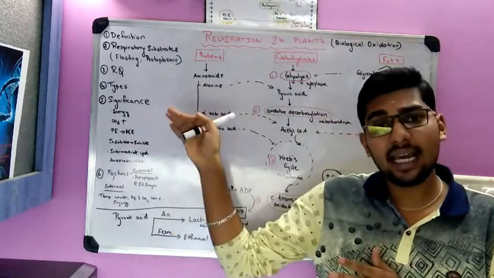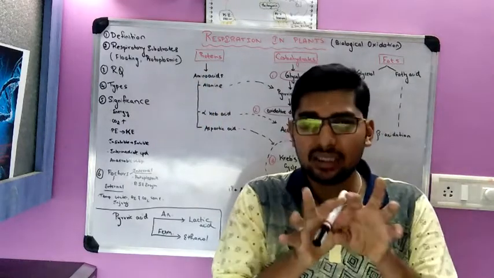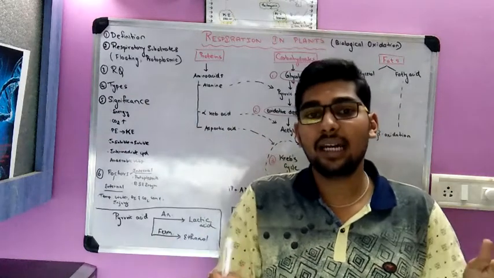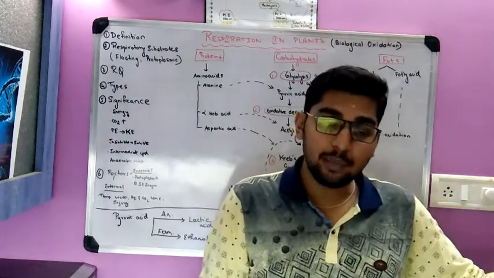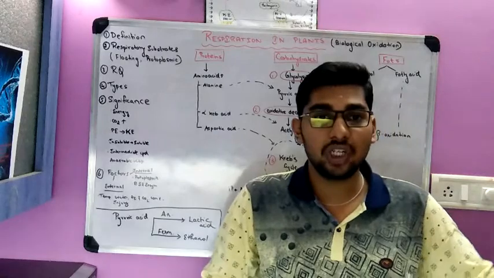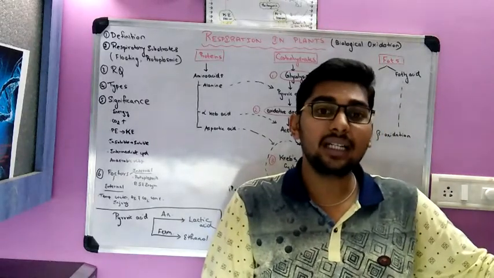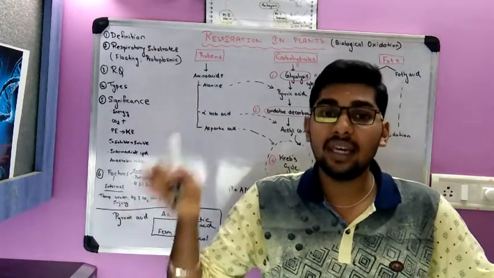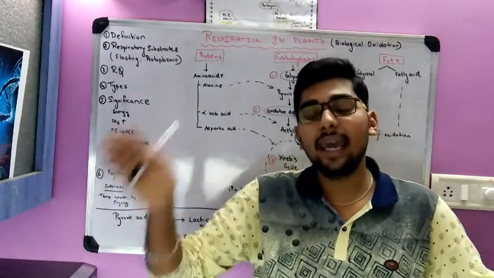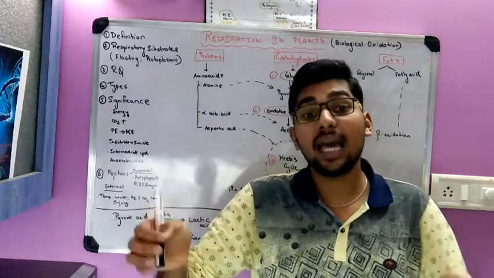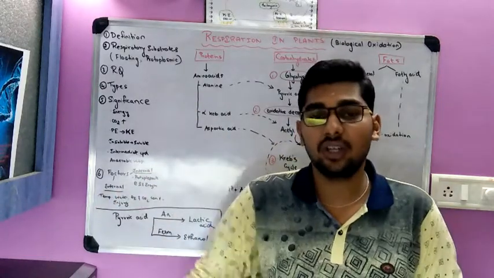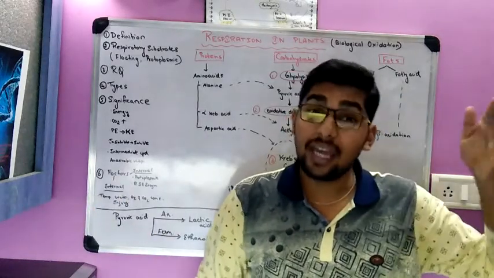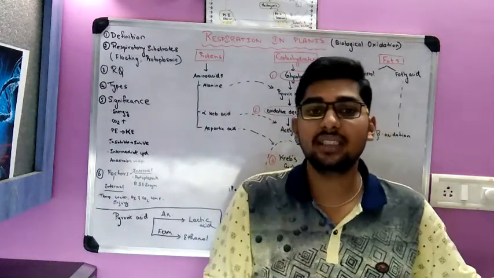Floating type and protoplasmic type are just the basic types. Other than that, respiration can broadly be categorized into 2 types: aerobic respiration and anaerobic respiration. Aerobic respiration occurs in the presence of atmospheric oxygen. In anaerobic, 'an' means absent. Anaerobic respiration occurs in the absence of atmospheric oxygen. Oxygen is not needed for anaerobic respiration. For aerobic respiration, oxygen is needed.